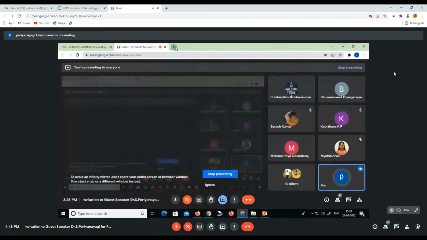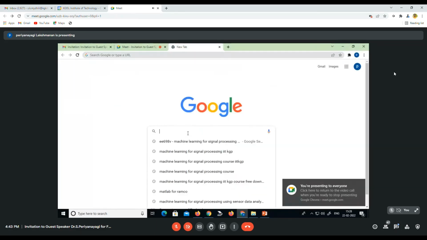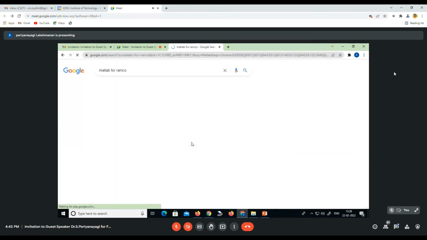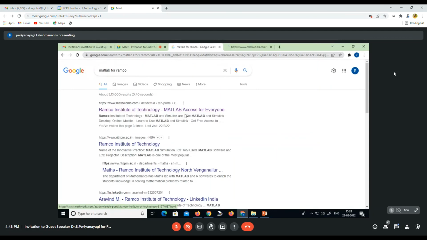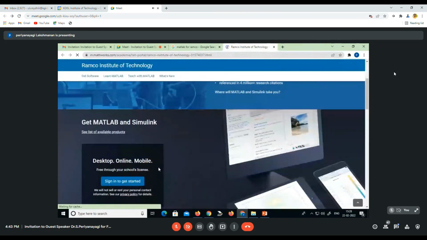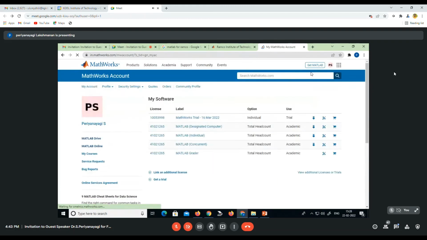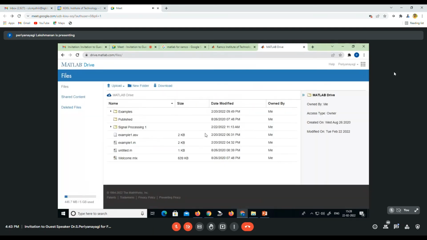First, you can go with MATLAB Online. It will take 5 minutes. Since I have already logged in, it is automatically going. Go to my account. You can go to a MATLAB Drive folder where you can save your codes.